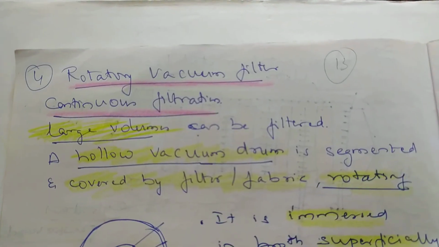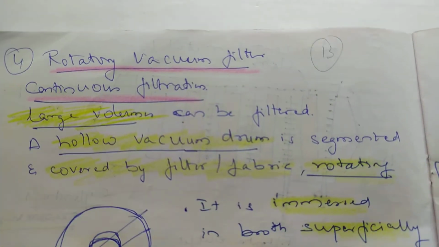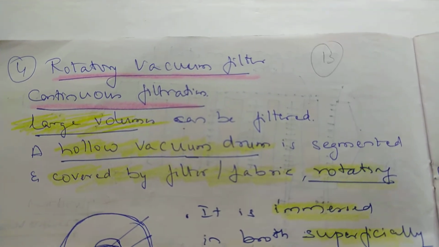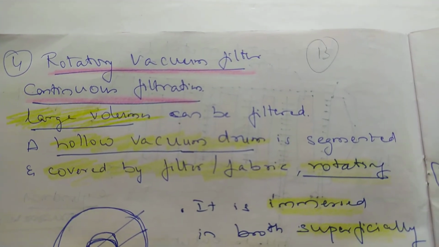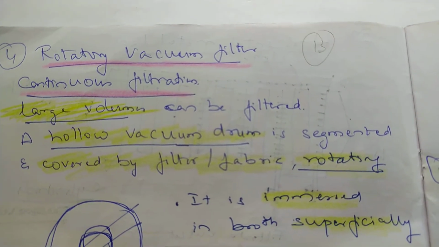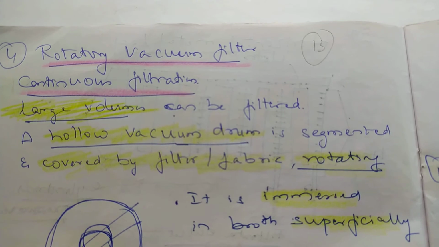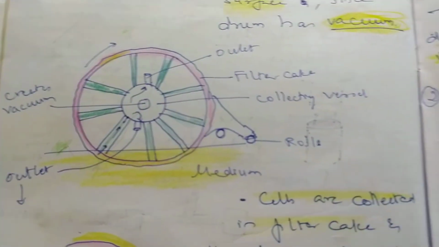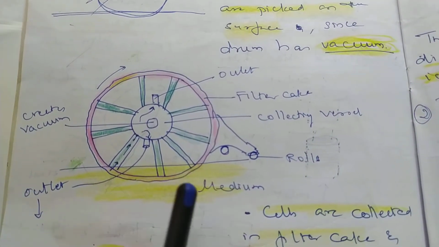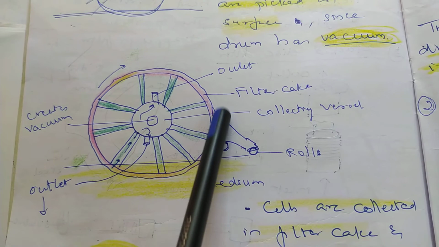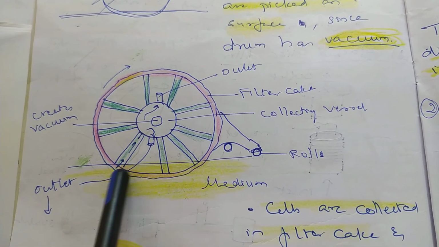The rotary vacuum filter is another one, where you have continuous filtration. There's a hollow vacuum drum with a cloth attached externally to the wall of the drum, and the cells get entangled onto this cloth. Let me explain in this picture. This is the rotating drum. This is the fermentation medium. You can see the cloth on the drum, and there are hollow ridges.